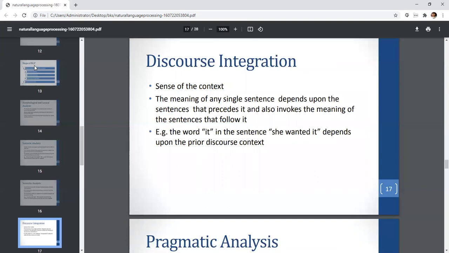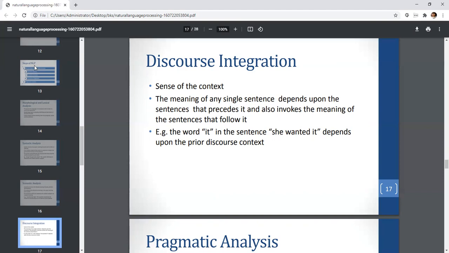Discourse integration, sense of the context. The meaning of any single sentence depends upon the sentence that precedes it or invokes the meaning of the sentence that follows it. For example, the word "it" in the sentence "she wanted it" depends on the prior discourse context. So what does discourse integration mean? Suppose I say "print that file, print that file which Bill ordered." That may have a reference in a sentence prior to this or after this.